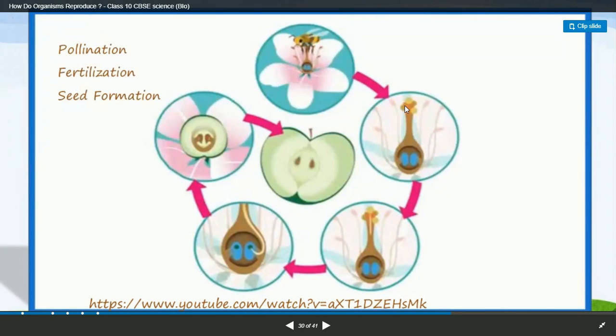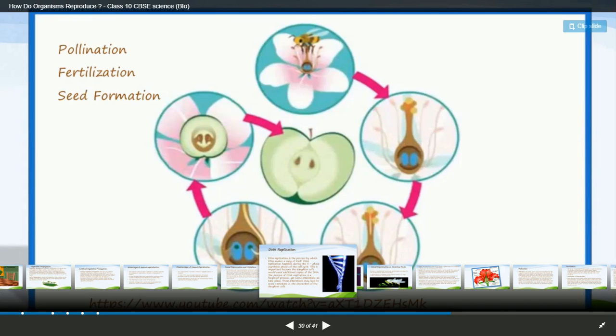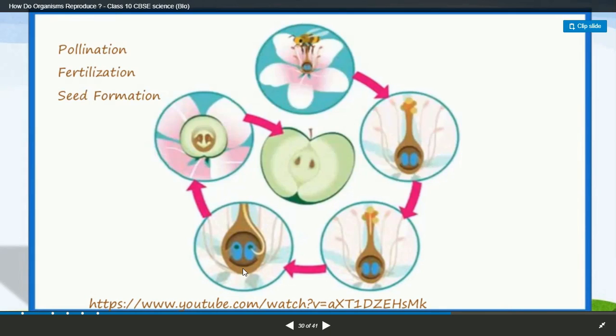The butterfly spreads the pollen grains. They attach to the ovary, and the pollen tube starts to grow, which tends to form a new seed. This process continues as a cycle. It's better to draw it once so that it becomes very easy for you to understand.